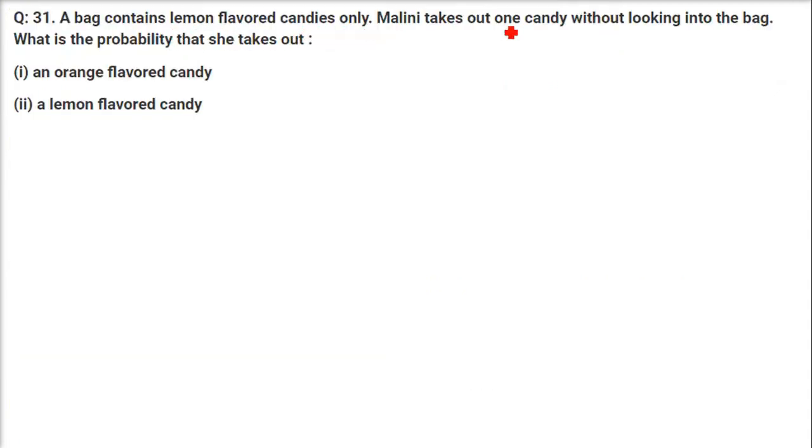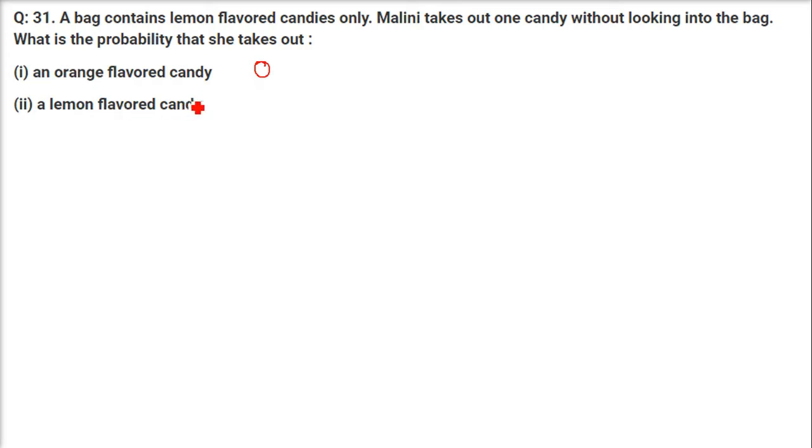A bag contains lemon flavored candies only. Malini takes out one candy without looking into the bag. What is the probability that she takes out an orange flavored candy? When you only have lemon, that is, an orange is not there, how can you find an orange? So this probability is 0. You will not find an orange candy in a bag which is filled with lemon candy.